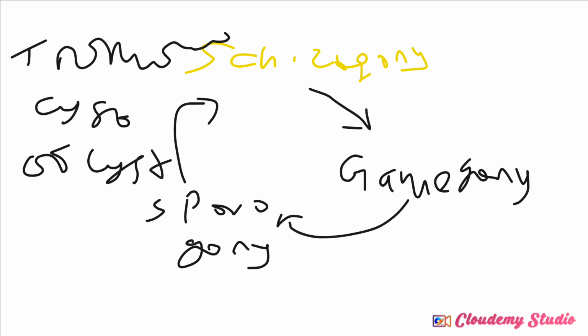Now this tissue cyst can be of two types as well. We'll talk about it. That is either the bradyzoites or the tachyzoites. Now let's talk about the life cycle of Toxoplasma gondii.